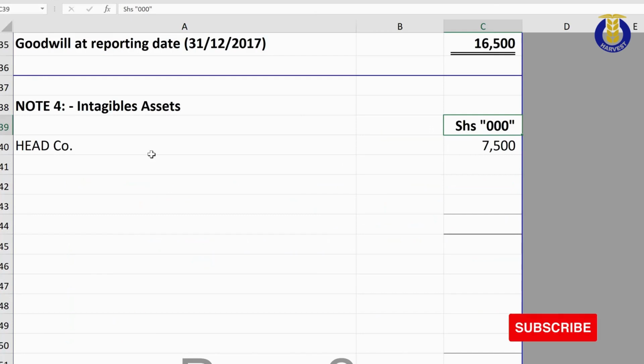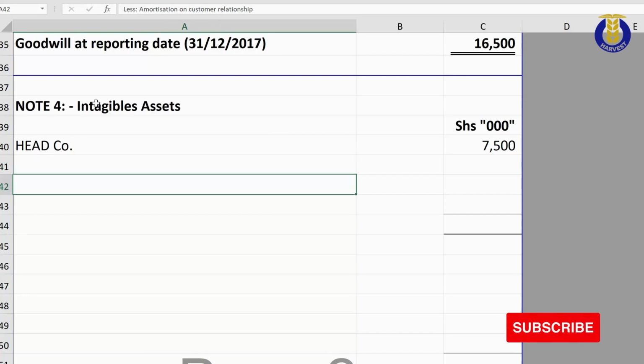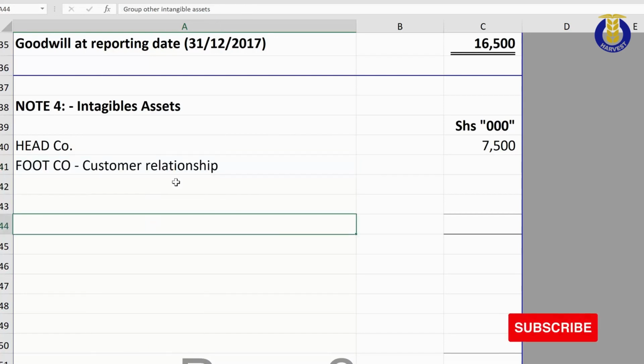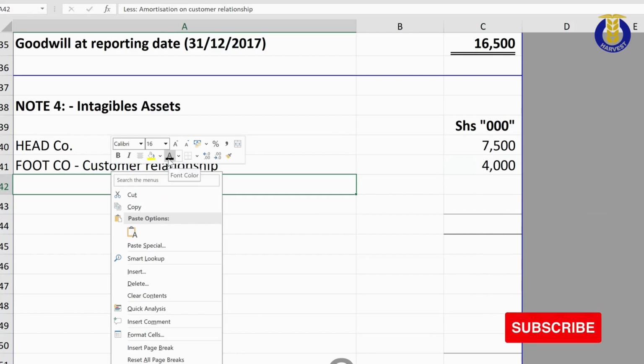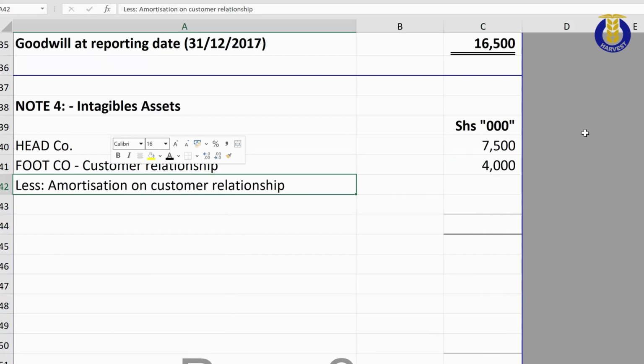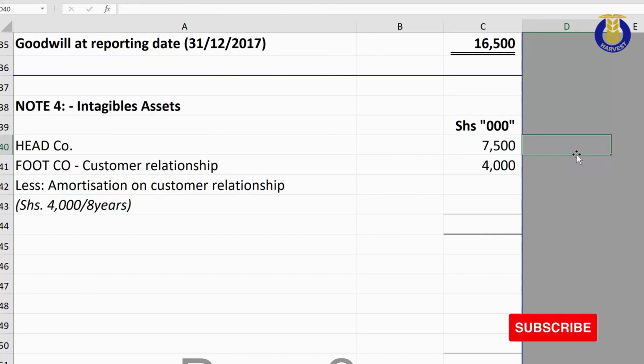And coming back to our note number 4, I bring in the intangible assets for food company. These are the customer relationships, which is our 4 million. That 4 million was determined on 1st of January 2017. However, we are consolidating on 31st of December 2017. A year has passed. So that 4 million must be amortized over 8 years.